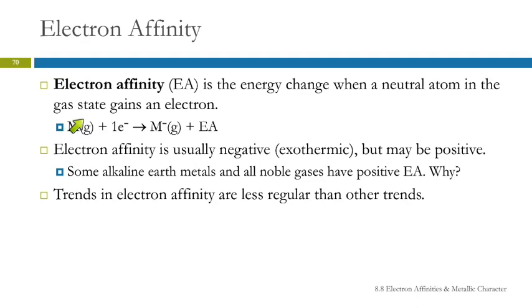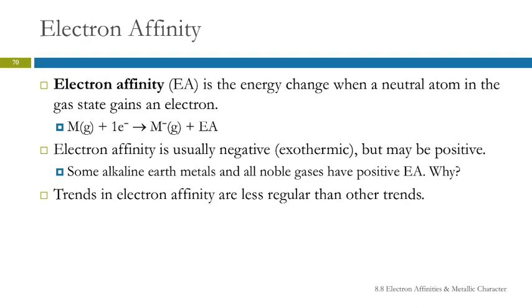Here's our neutral atom, and we're adding an electron. That gives us a -1 ion and an energy change. Could be positive, could be negative. It's usually negative, an exothermic process, but it may be positive. So the alkaline earth metals and the noble gases have positive electron affinities. What that means is you have to give them energy to make that electron stick.